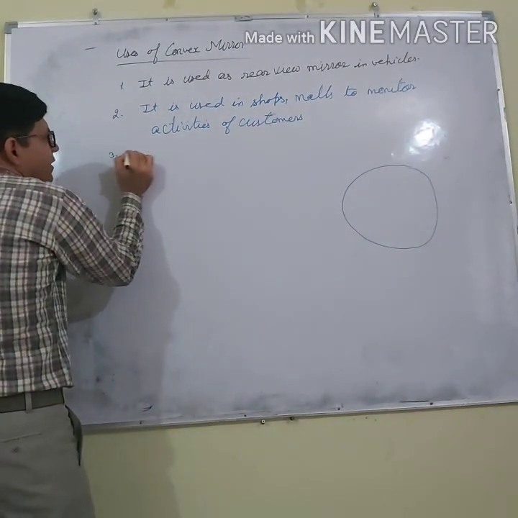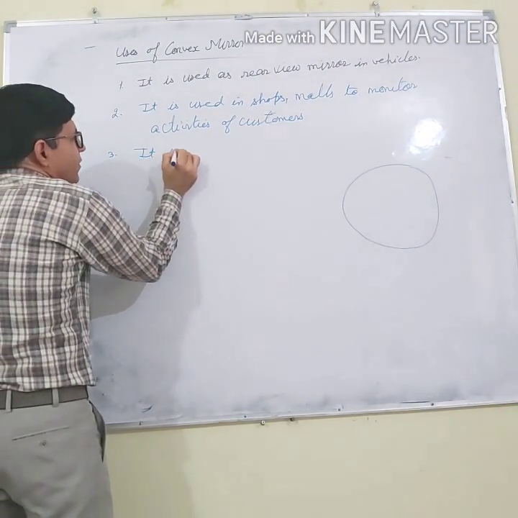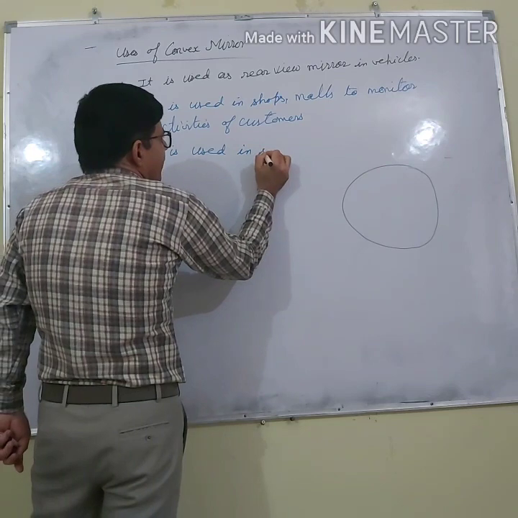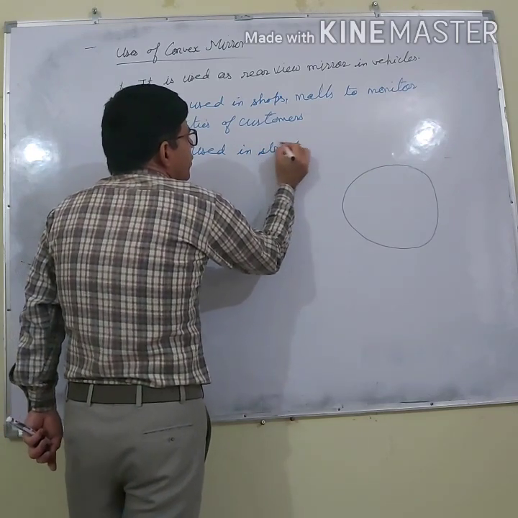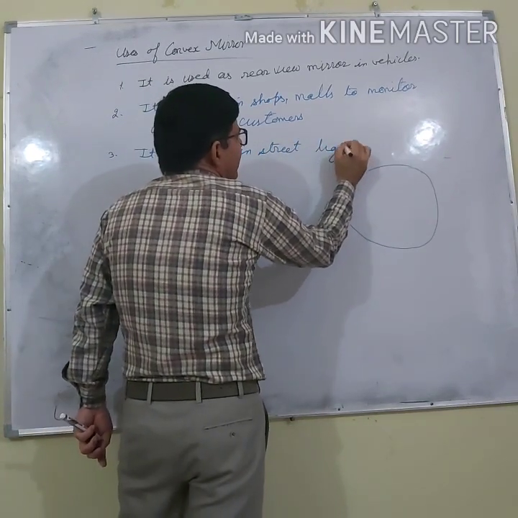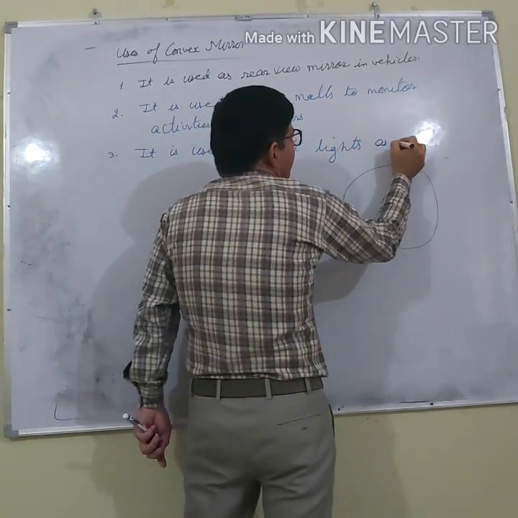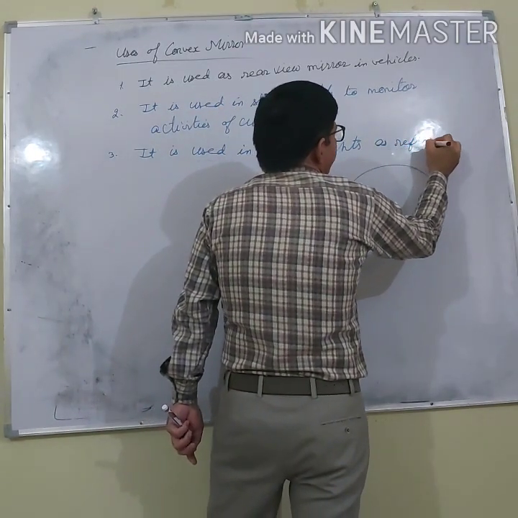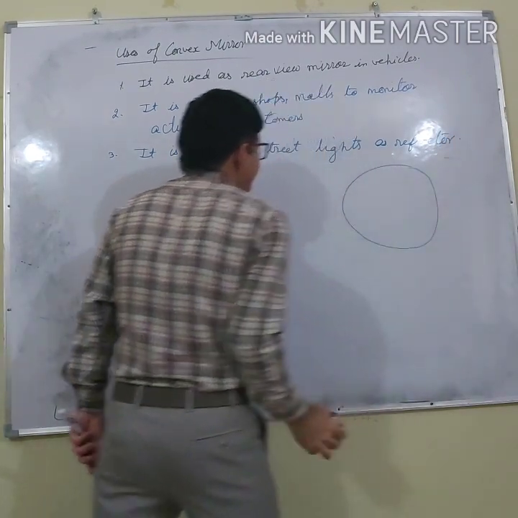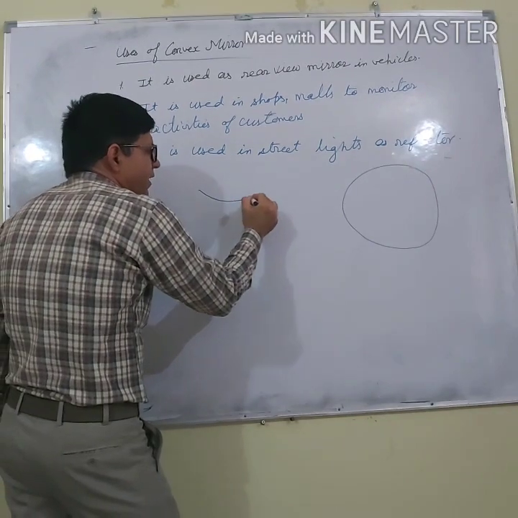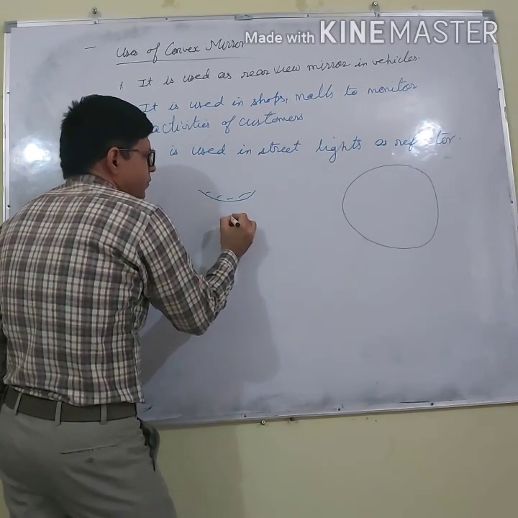The third point is, it is used in street lights. Why is this mirror used in street lights? The reason is that it acts as a reflector in street lights. Let us say this is the convex mirror.